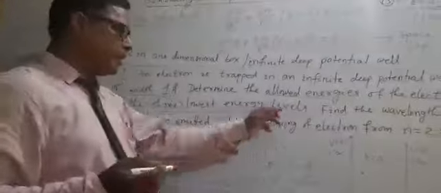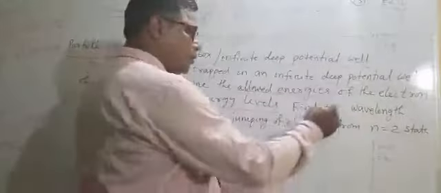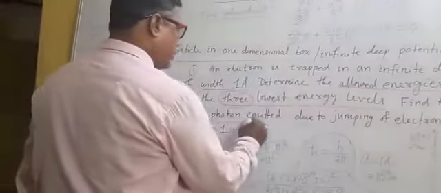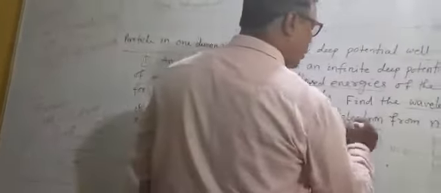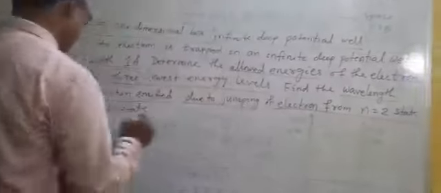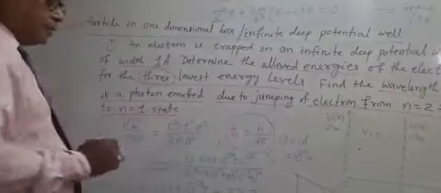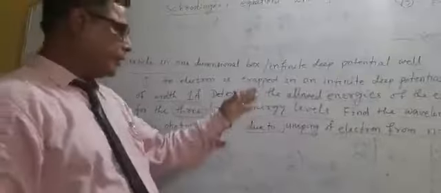Find the wavelength of the photon emitted due to the jumping of the electron from n is equal to 2 state to n is equal to 1 state. So here two questions are there.